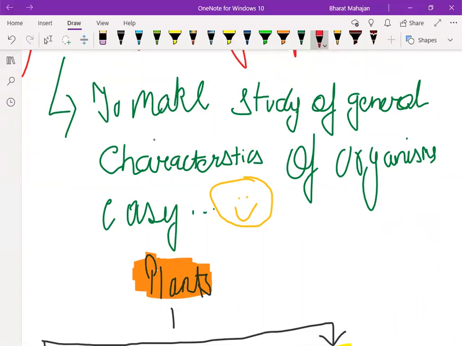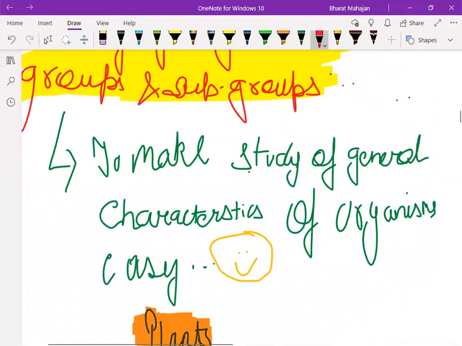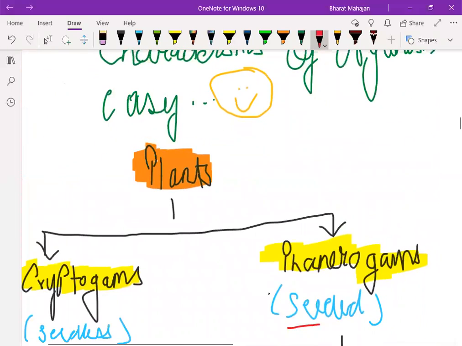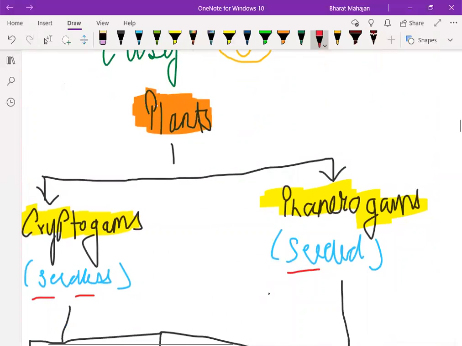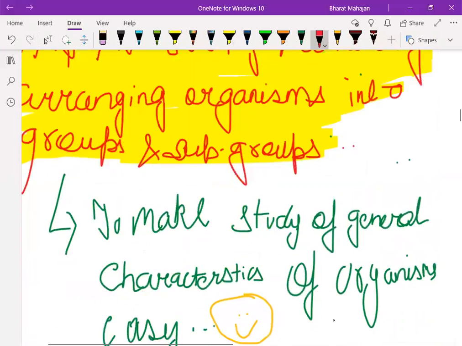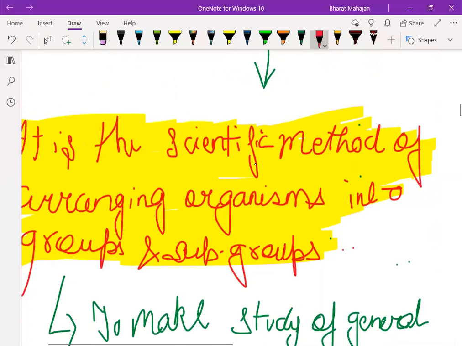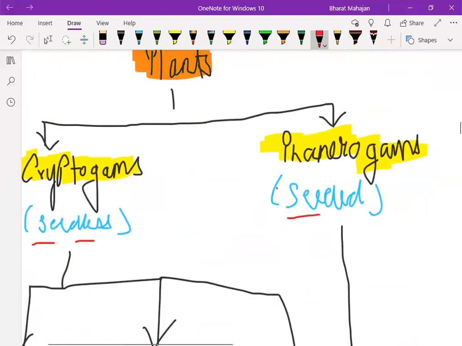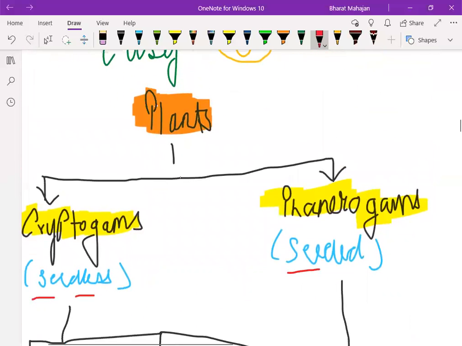When the scientists started classifying the organisms, they were very happy. So how did they classify the plants? I have already told you that it is a scientific method, which means there must be parameters. We cannot classify organisms without any parameters or the way we want. We need some parameters, a scientific method, a scientific approach of classification. Scientists have classified the plants into two groups.